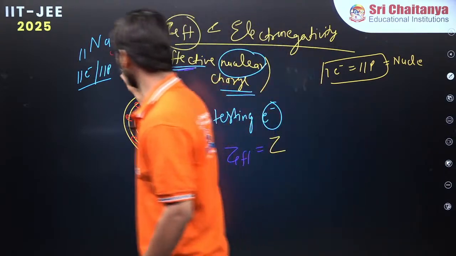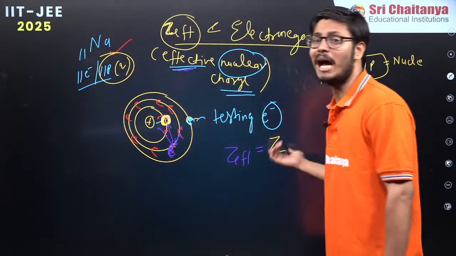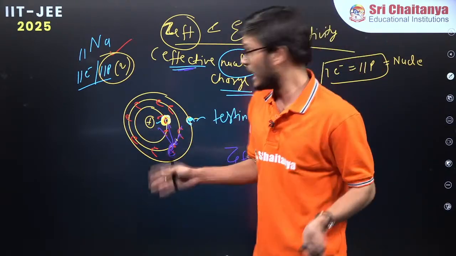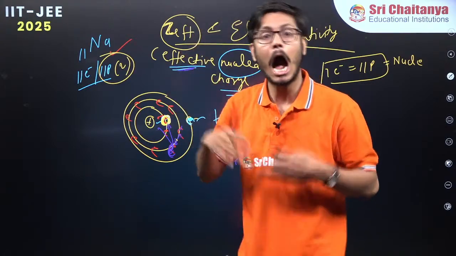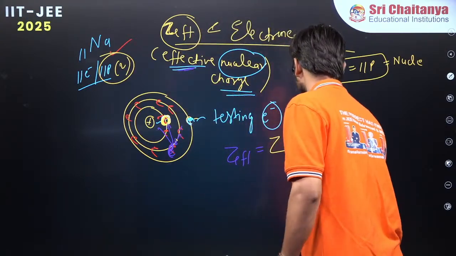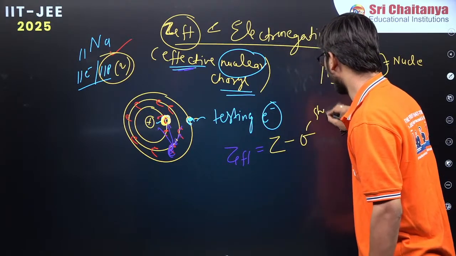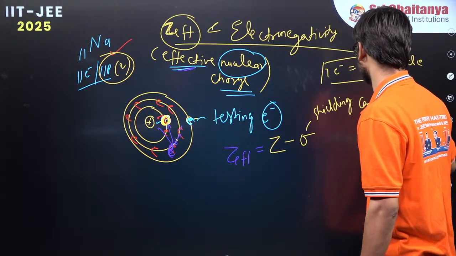Z is the atomic number, which is the number of protons. So this is the actual charge. But this electron is not able to experience all the charge. It is having some amount of repulsion. So the charge will decrease, right? How much will it decrease? I am saying sigma. Sigma is called shielding. What I have already told you, this is called the shielding constant.